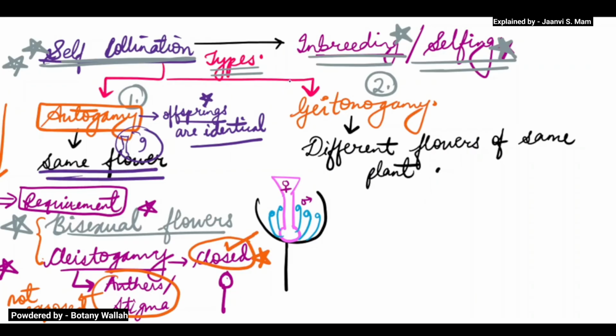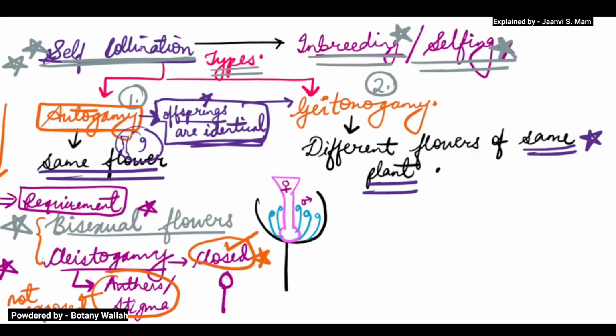Even in cleistogamy, this will be the same scenario. There also the offsprings are identical, because here it is the same plant, so there will be no variation.